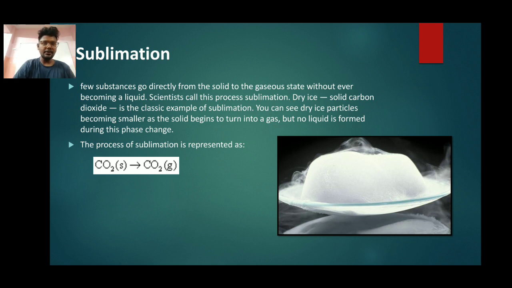Sublimation is a very important point. Many students are not able to understand the difference between sublimation and condensation, but here we will understand it. Sublimation is totally different from this topic. A few substances go directly from solid to gaseous state very fast, without becoming a liquid. Scientists call this process sublimation. The best example is dry ice, which is solid carbon dioxide. You can see dry ice pellets become smaller as the solid turns into a gas.